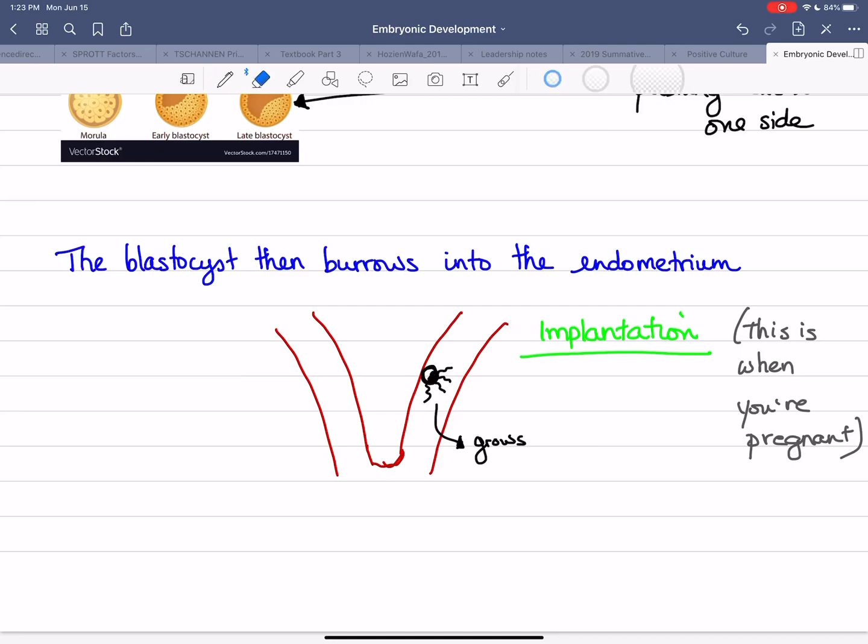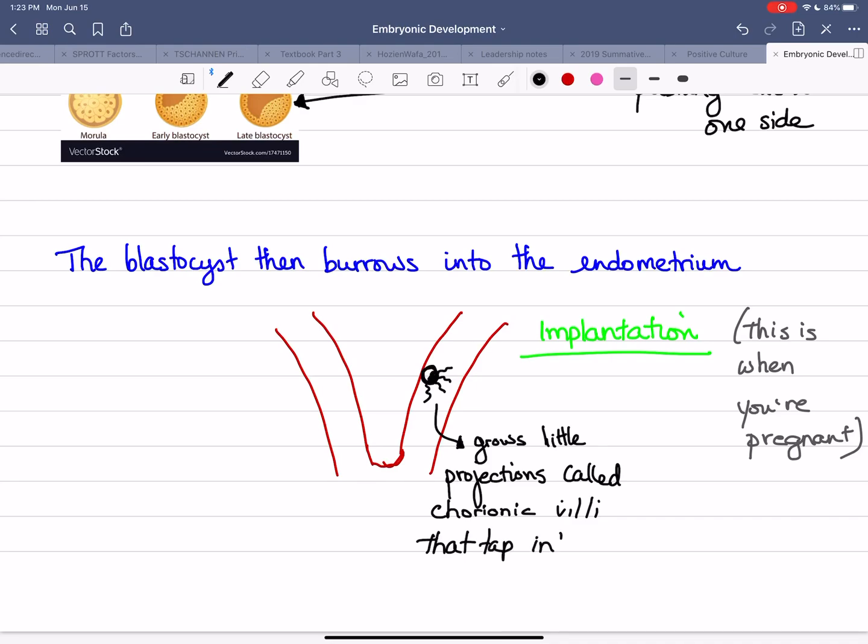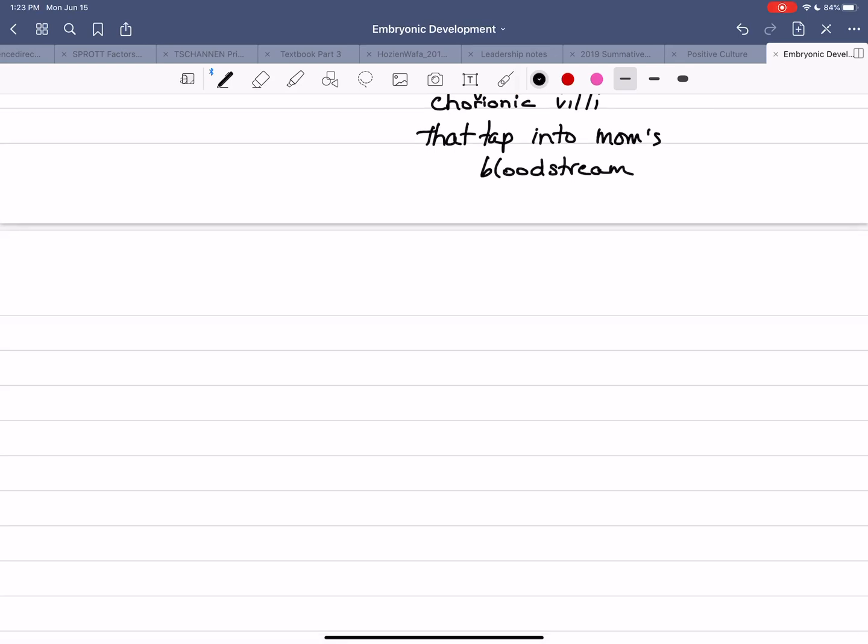So it grows little projections called chorionic villi that tap into mom's bloodstream. So this little embryo is really a little parasite at this point. It's taking nutrients from mom.